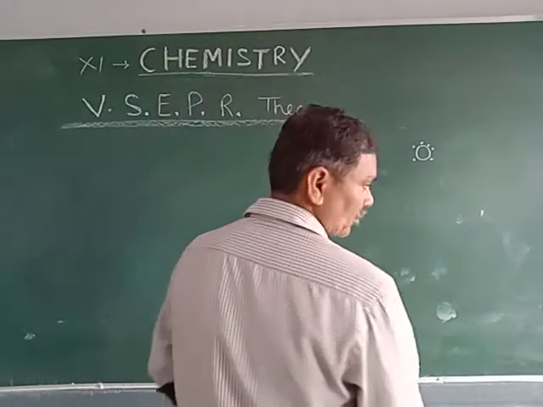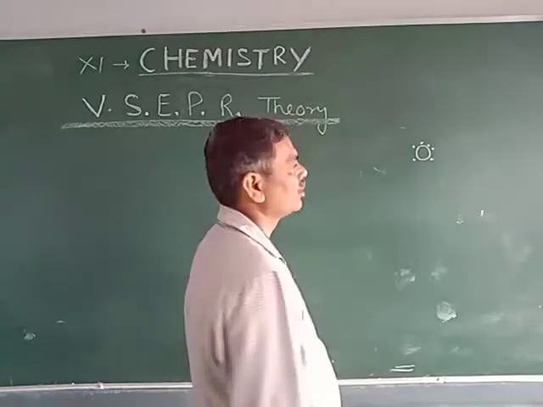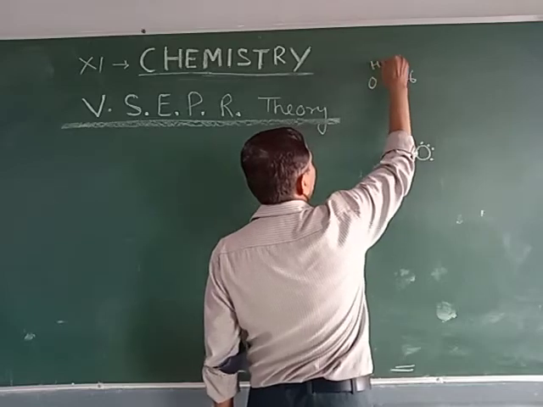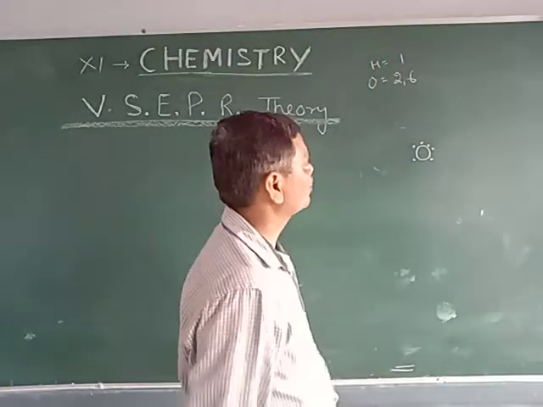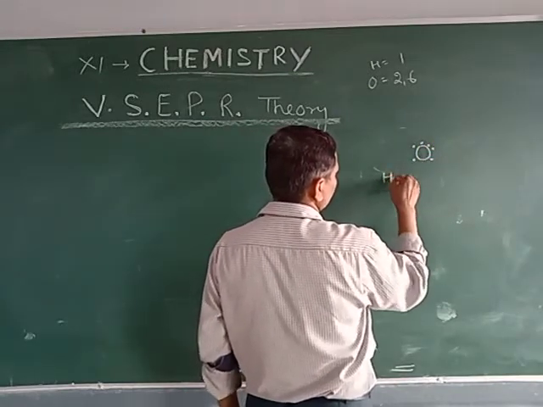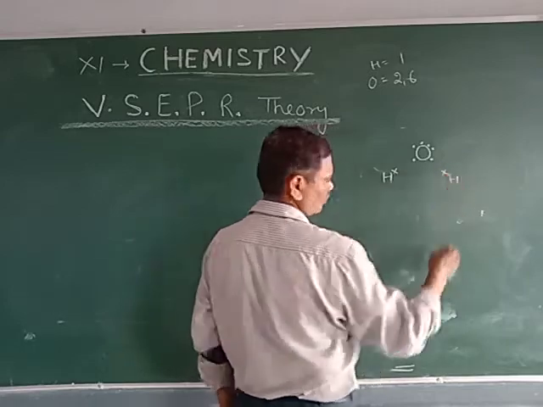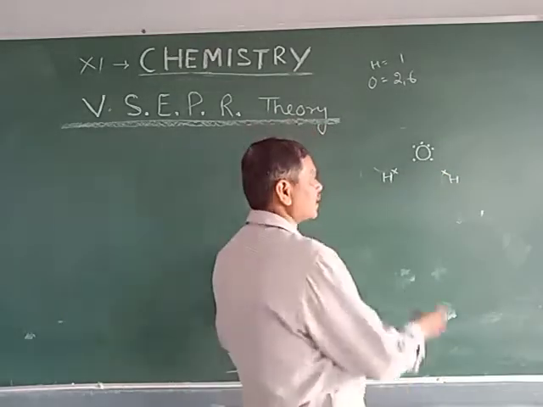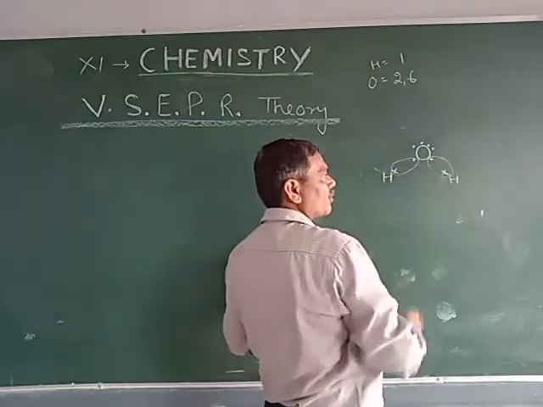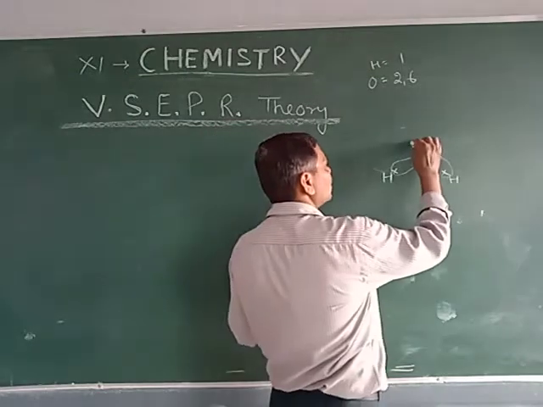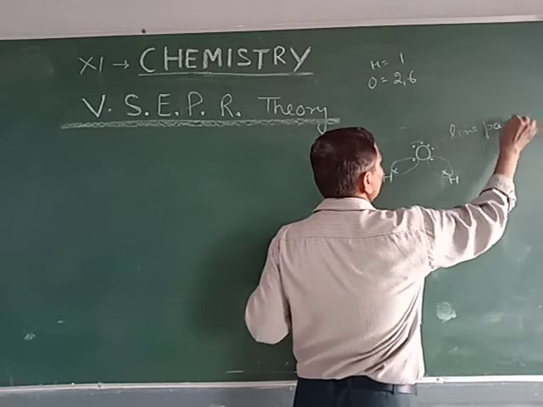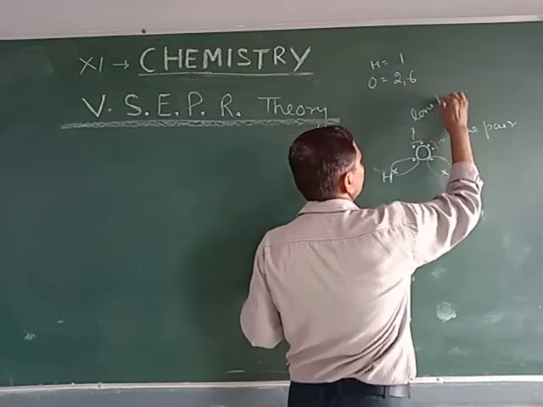Suppose we take the example of the water molecule. Oxygen has 6 valence electrons, 1, 2, 3, 4, 5, 6, and hydrogen has 1 valence electron. A covalent bond is formed by the sharing of electrons. You are seeing that these are shared pairs of electrons, and these are lone pairs of electrons. This is a lone pair of electrons, and this is also a lone pair of electrons.